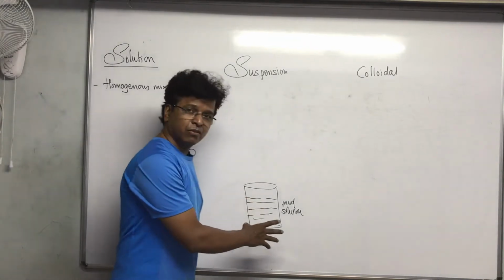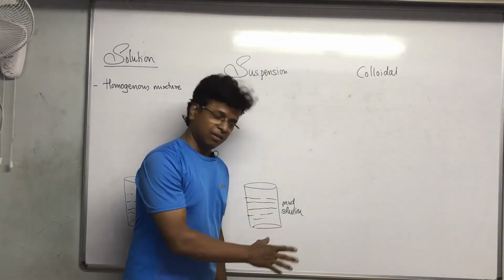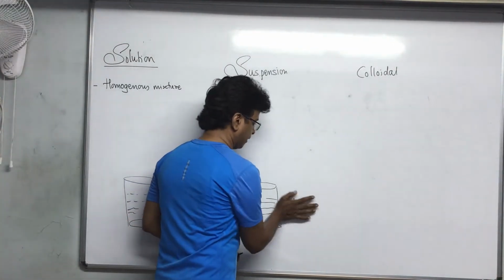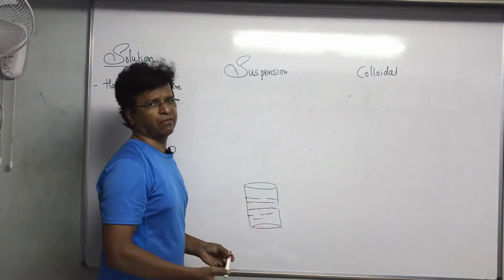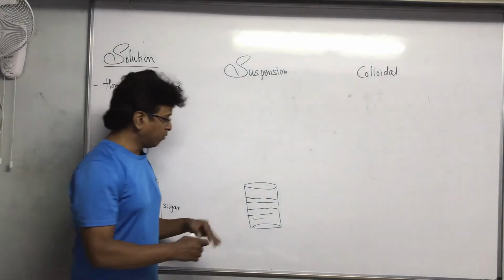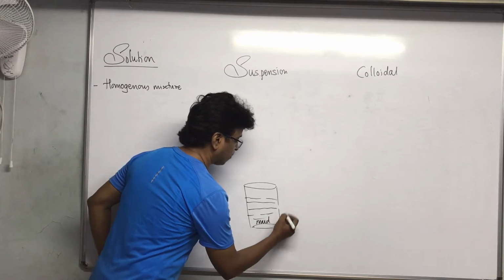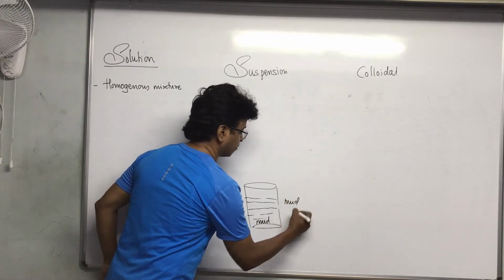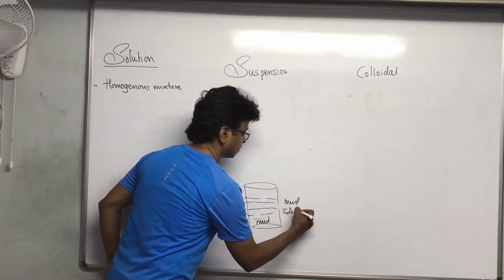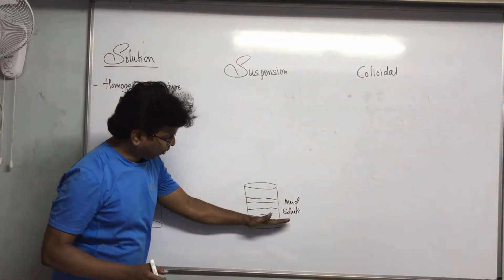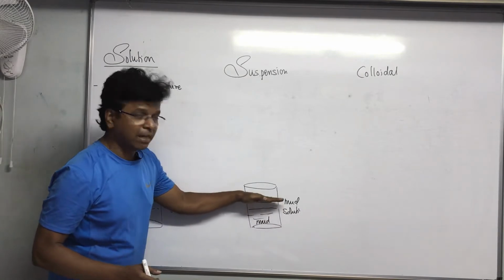Better take the example of oil and water. Here also you will see the difference. The mud particles will sit down. You will see down there will be more of a brown layer, and up there a light brown layer.